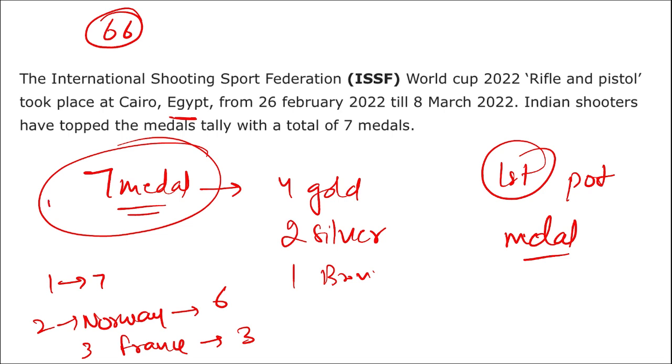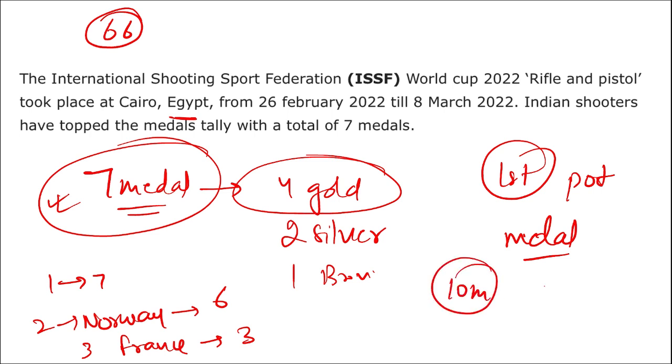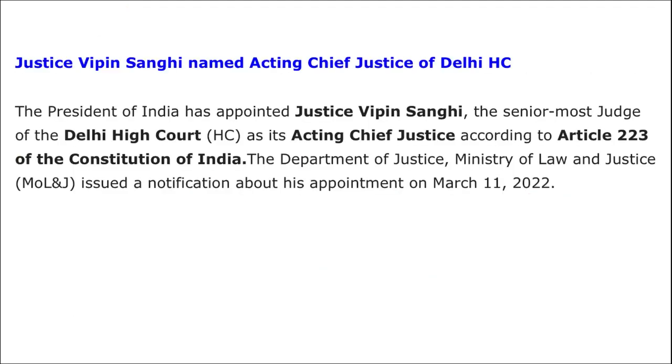If we are talking about the 7 medals, out of which 4 were gold. So remember, the Indian team of Rahi Sarnobat, Isha Singh, Rhythm Sangwan won the gold medal in women's 25-meter pistol against Singapore, and Saurabh Chaudhary won in the 10-meter air pistol against Germany. So these are the 4 gold medal winners that you need to remember.